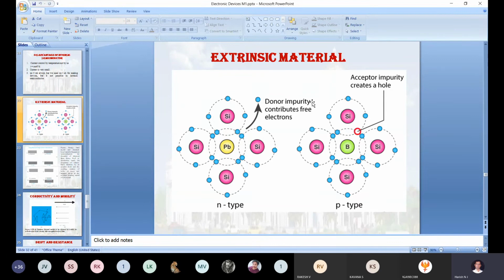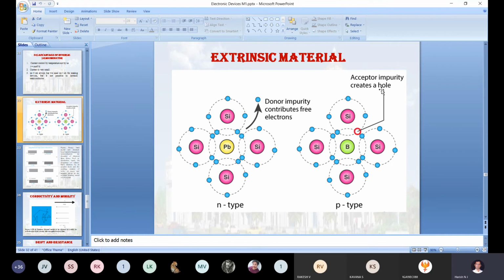If you provide a donor impurity to the purest form of the silicon atom, it will contribute free electrons. The same way, if you add a trivalent impurity to the purest form of the silicon atom, that kind of impurity is called an acceptor impurity. When you add this kind of impurity to the purest form of the silicon atom, it will create a hole.